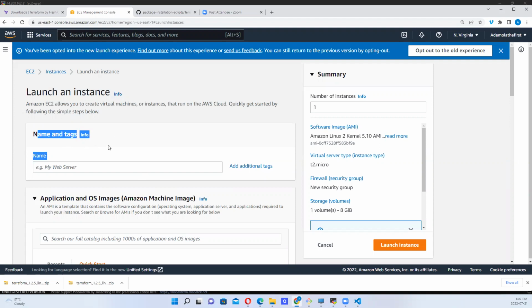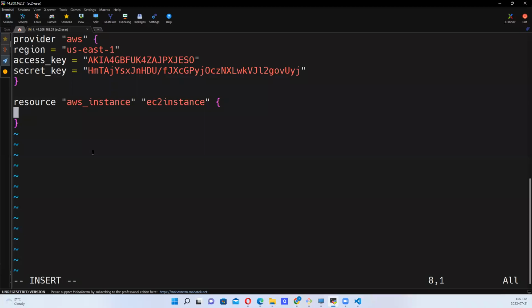So the first thing we want to look at, we could say tags. So under tags, this is your tags.